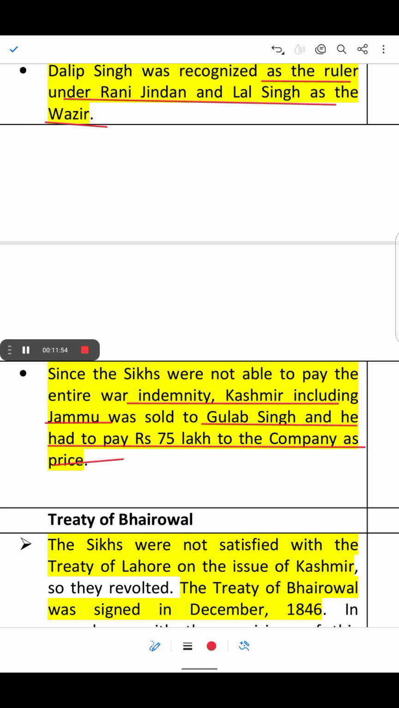Now they had to sell Kashmir to Gulab Singh at 75 lakh rupees. To settle this, the British took Kashmir and Jammu from the Sikhs and sold it to Gulab Singh, who was a Dogra ruler, for 75 lakh rupees. So this is how we have learned about the Treaty of Lahore.